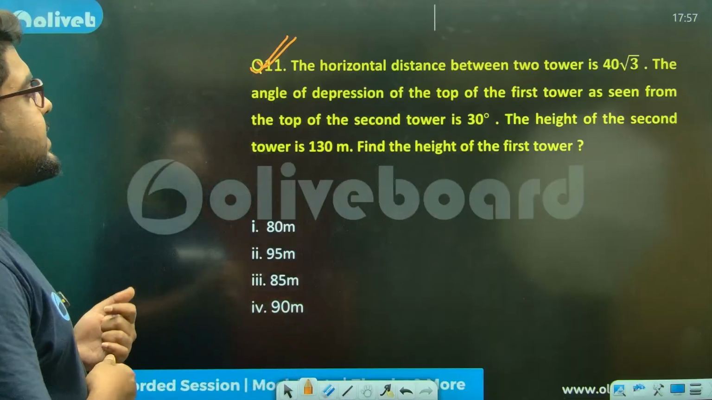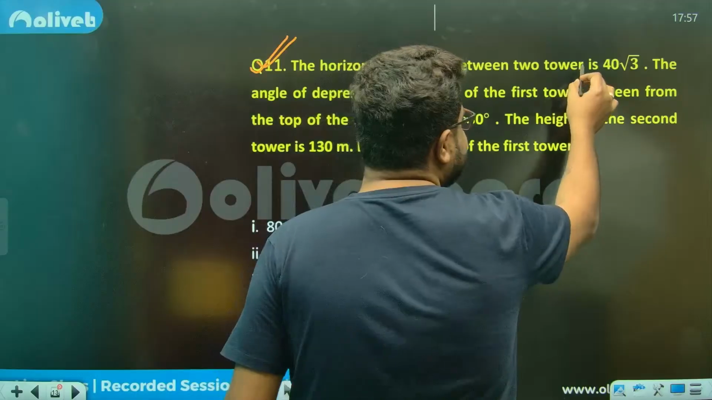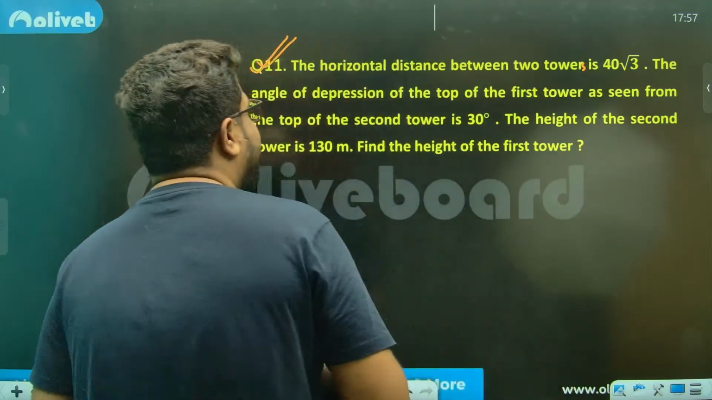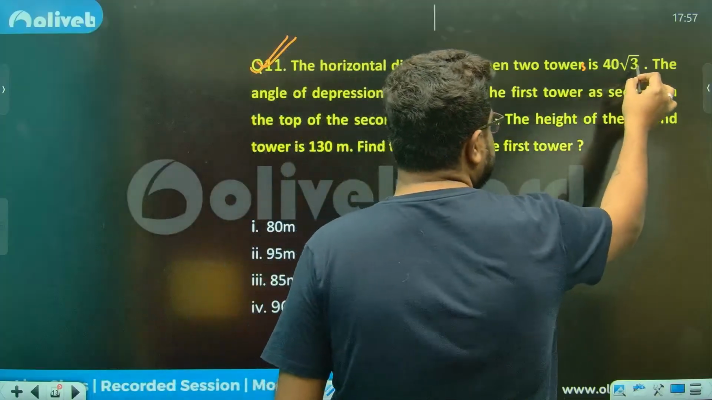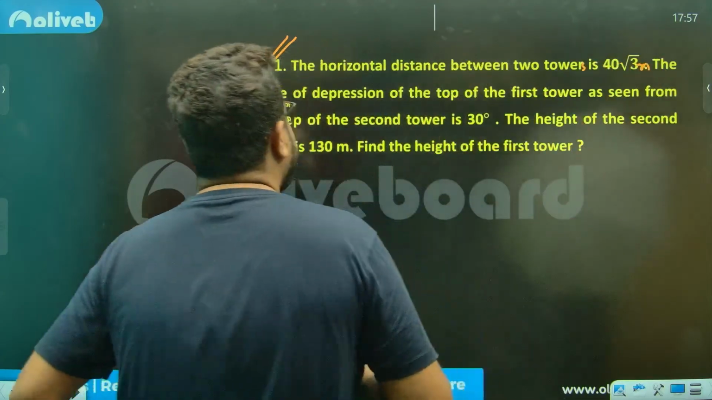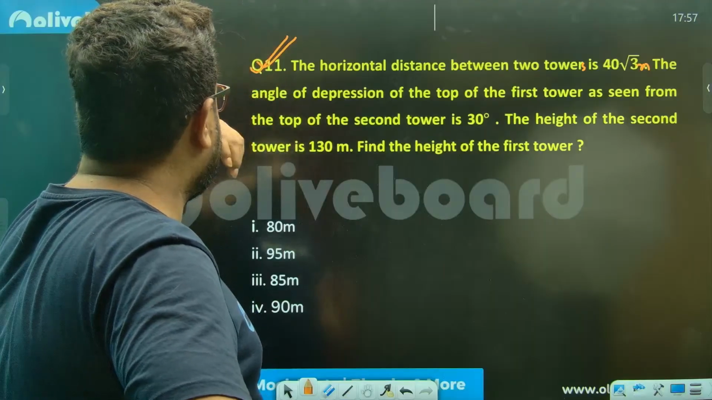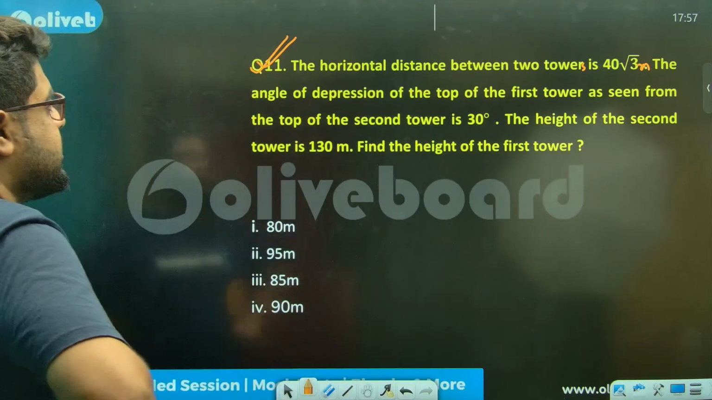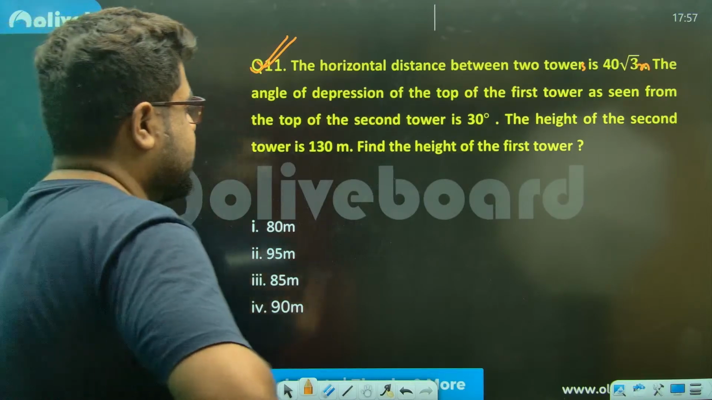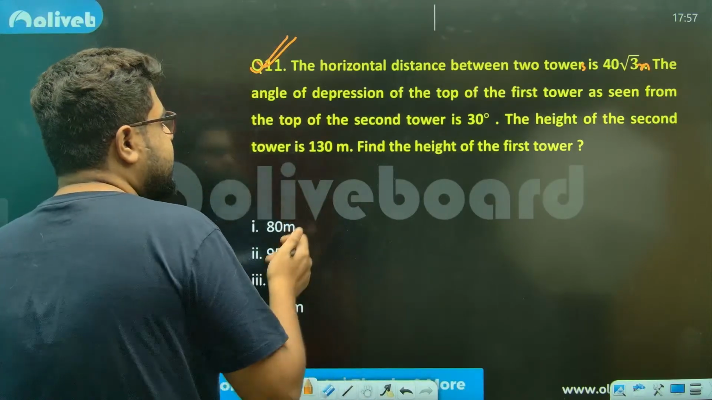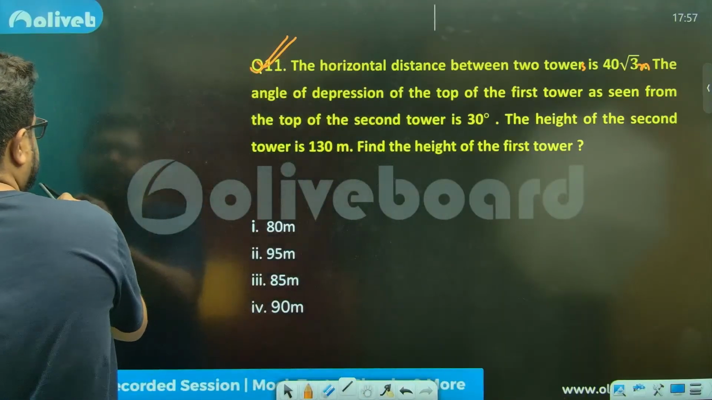The horizontal distance between two towers is 40 root 3. It should be in meters as well, because the options are in meters. The angle of depression from the top of the first tower as seen from the top of the second tower is 30. The height of the second tower is given, and we need the height of the first tower. Okay, let's see what happens.